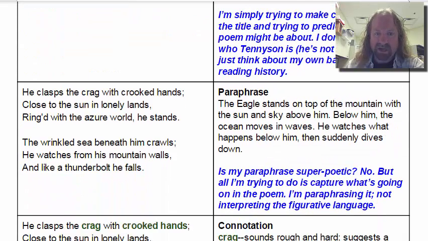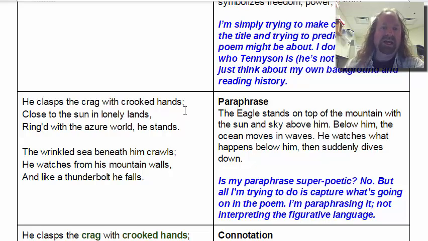So here's the entire poem. He clasps the crag with crooked hands, close to the sun in lonely lands, ringed with the azure world he stands. The wrinkled sea beneath him crawls, he watches from his mountain walls, and like a thunderbolt he falls.